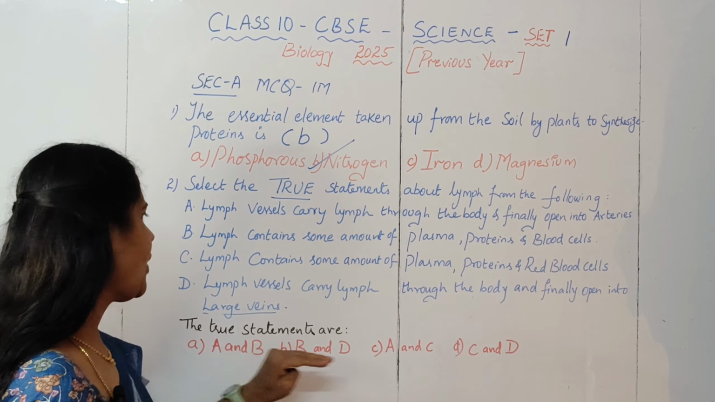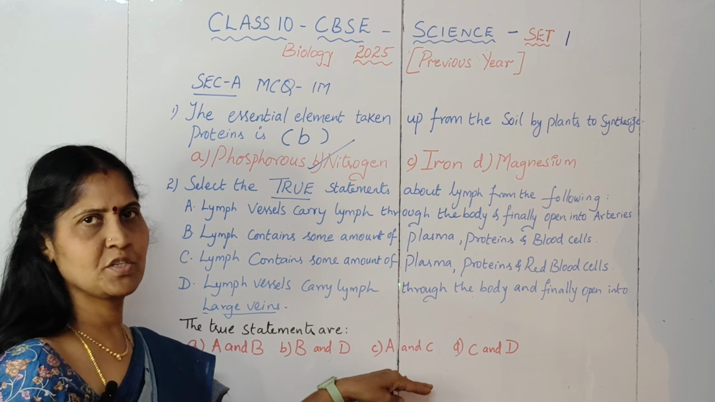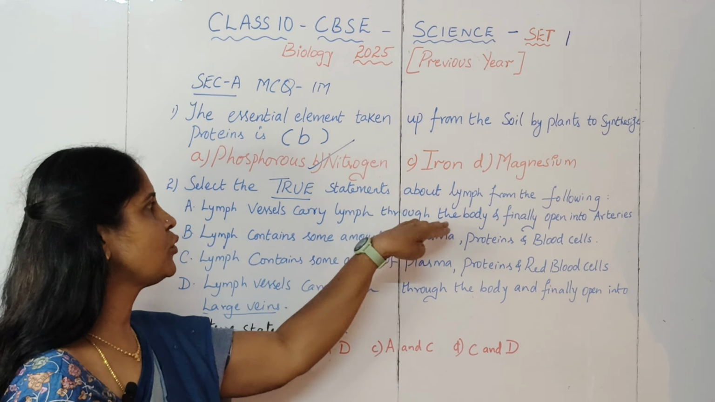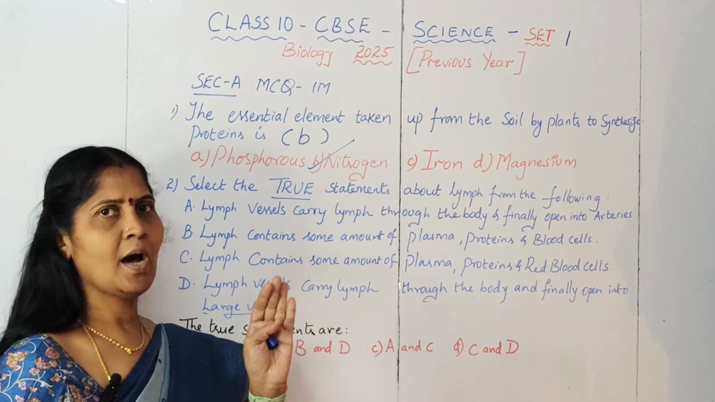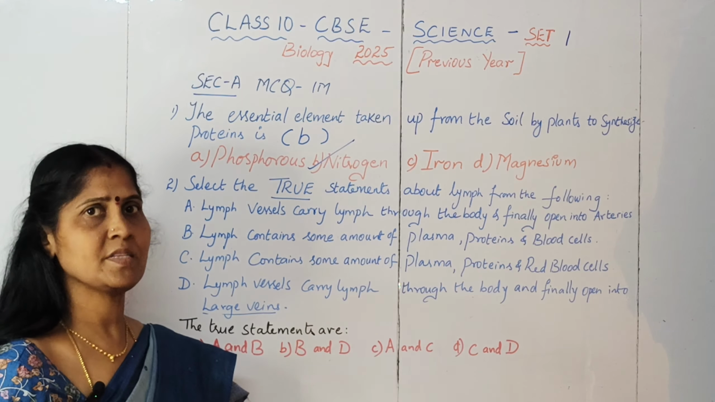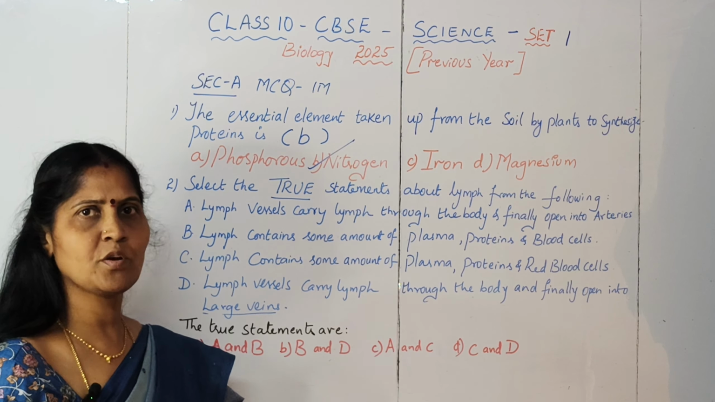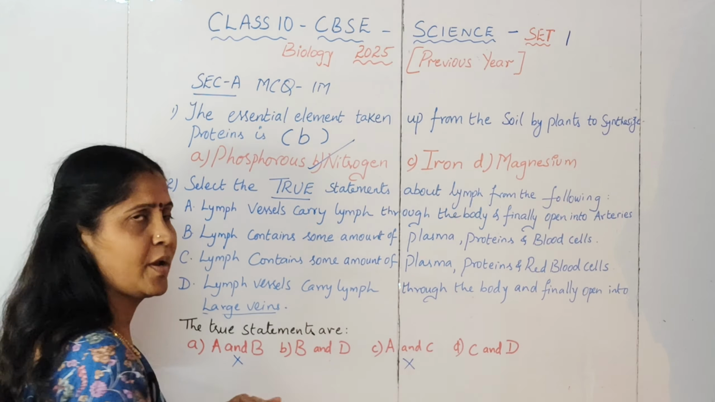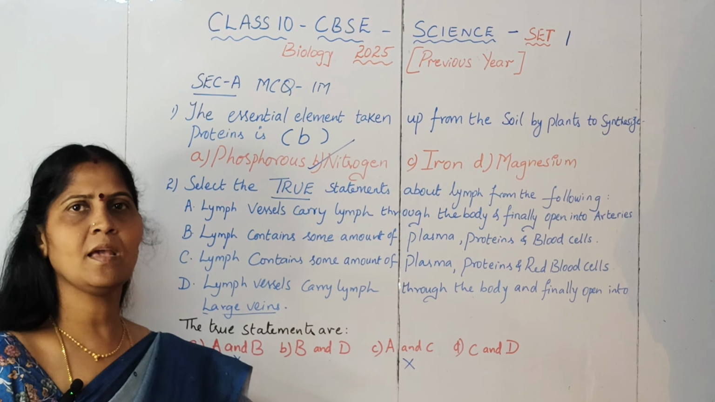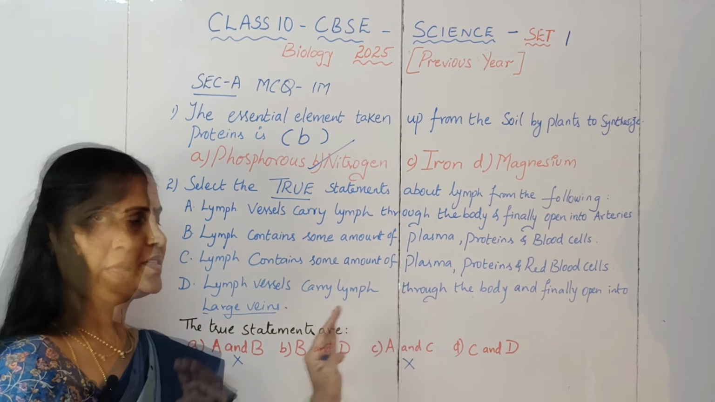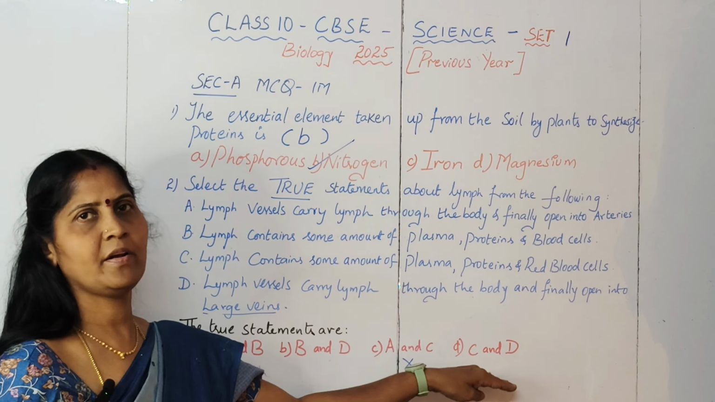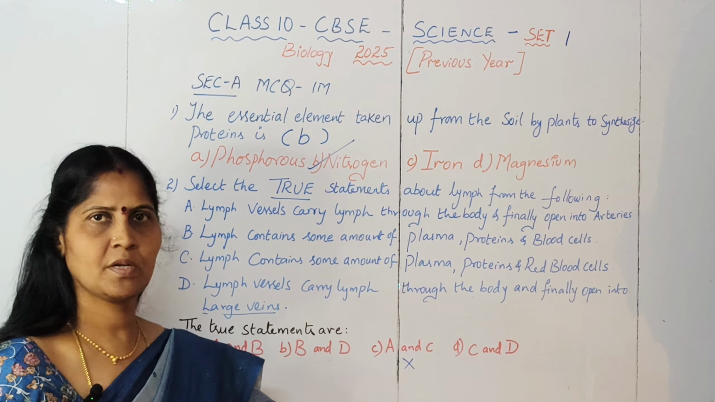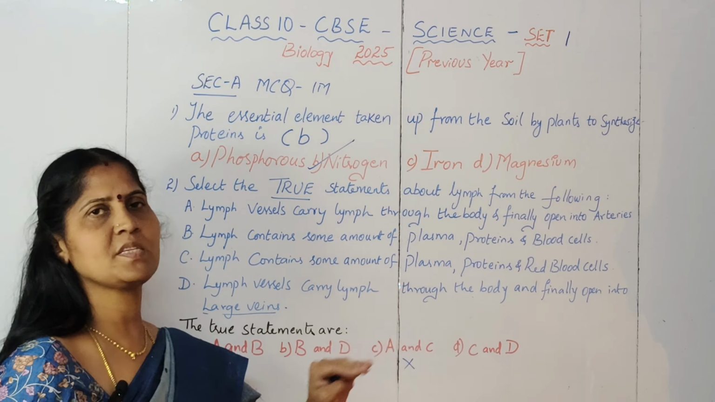Among the options also, if you are wise enough, you can select the options very easily. See, 2 options are there which have A in them. So you can just check whether A is correct or not. Lymph vessels carry lymph through the body and finally open into arteries. Is that correct first of all? No, it is not correct. When that is not correct, you can eliminate this option as well as this option, because when A is not correct, obviously the other option also you cannot pick. Let us see the other options, the B option and the D option. In these 2 options, D is common. That is, the D option is correct. Then we have to just check whether B or C is correct.